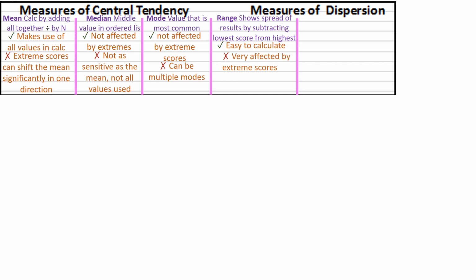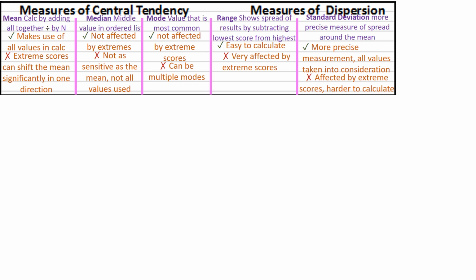Now, a more precise way of measuring dispersion would be to show the standard deviation. In this calculation, all the values are taken into consideration. It is still affected by extreme scores, but less so than the range. But one disadvantage is it is harder to calculate than the range.